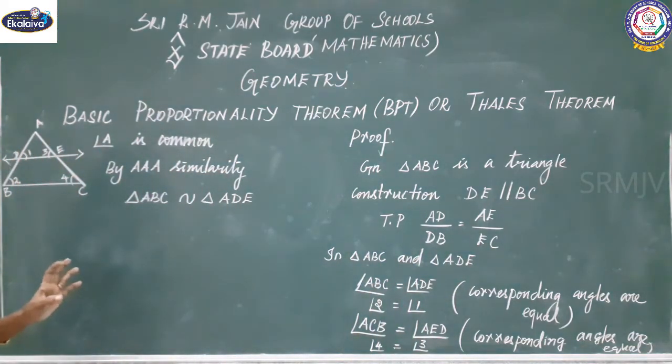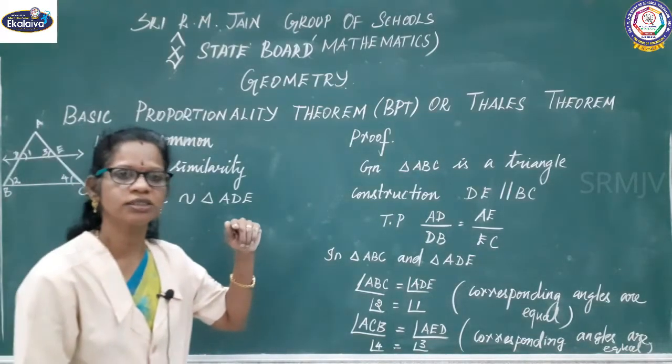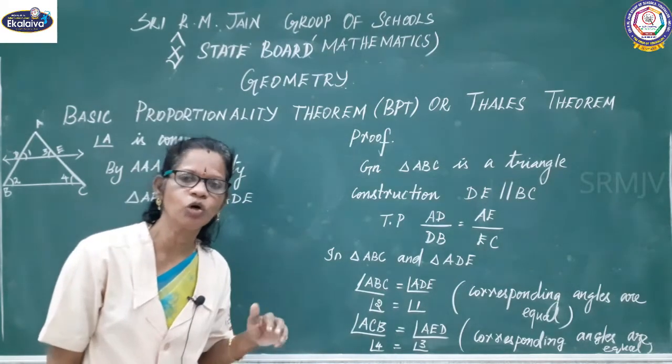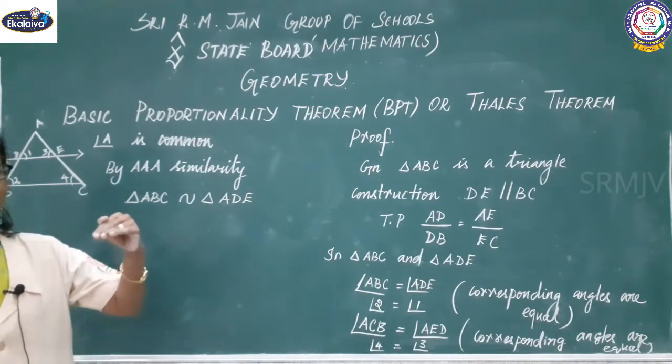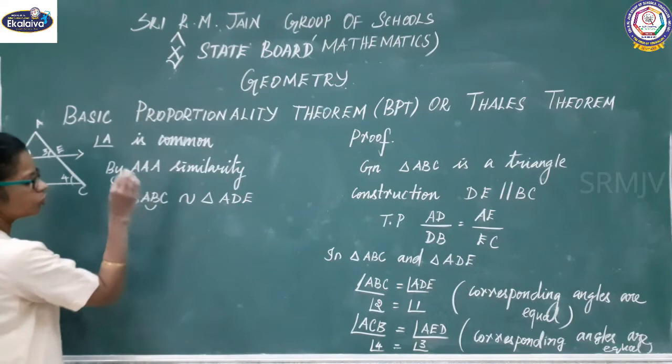Which one do I want? I want to prove it divides the sides in the same ratio. So the first one I am going to take: corresponding sides are proportional. How to write it?